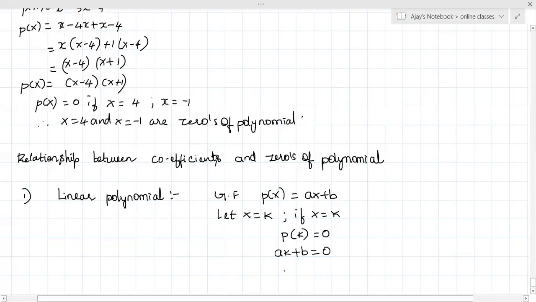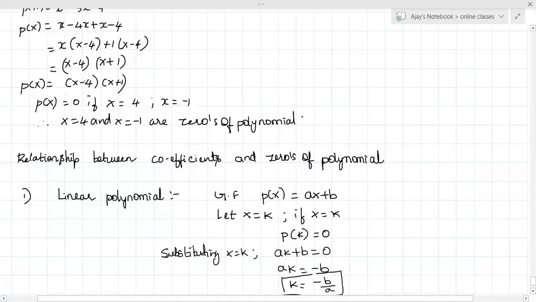I am substituting x is equal to k. I get ak plus b is equal to 0. Then ak is equal to minus b. And k will be equal to minus b by a. Minus b by a.